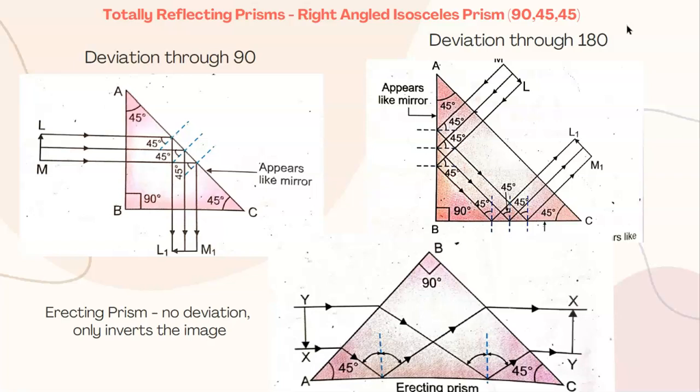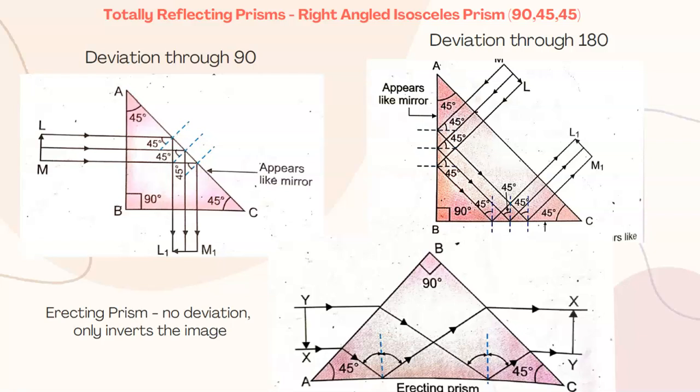They are called so because total internal reflection takes place in them. So consider a prism here. Angle A is 45, angle B is 90, angle C is 45. A ray of light is incident normally on the left hand face AB of the prism.